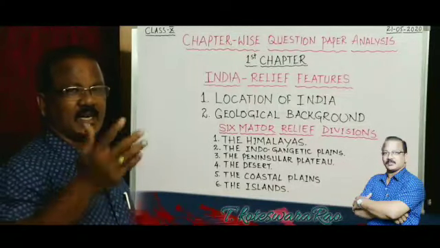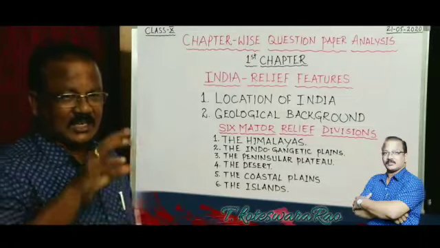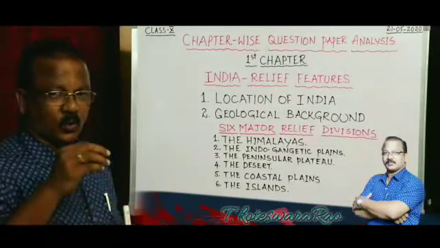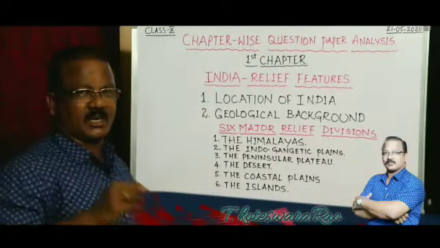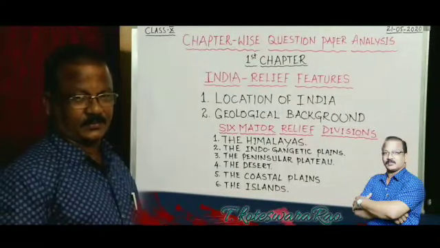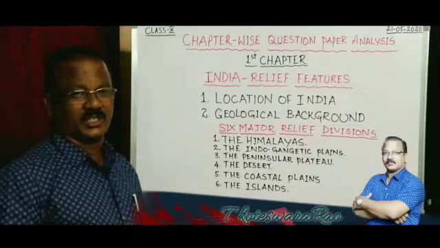So you have to write about Andaman and Nicobar Islands and Lakshadweep Islands by describing what their total geographical area is and what kind of islands they are. Andaman and Nicobar Islands are of volcanic origin, and Lakshadweep Islands are of coral origin.